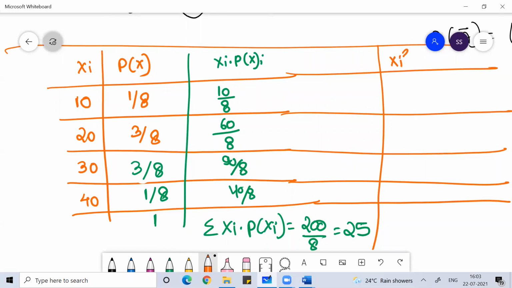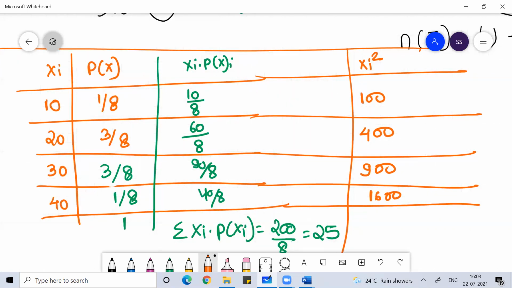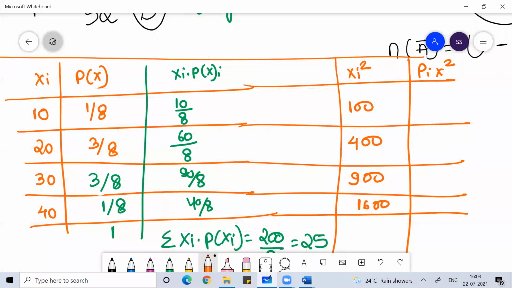Now find the square of xi. This is 100, this is 400, this is 900, this is 1600. Do the square of the xi to find the variance. Multiply the probability with the square of xi. So this is 100 by 8, then this is 1200 by 8, this is 2700 by 8, and this is 1600 by 8.